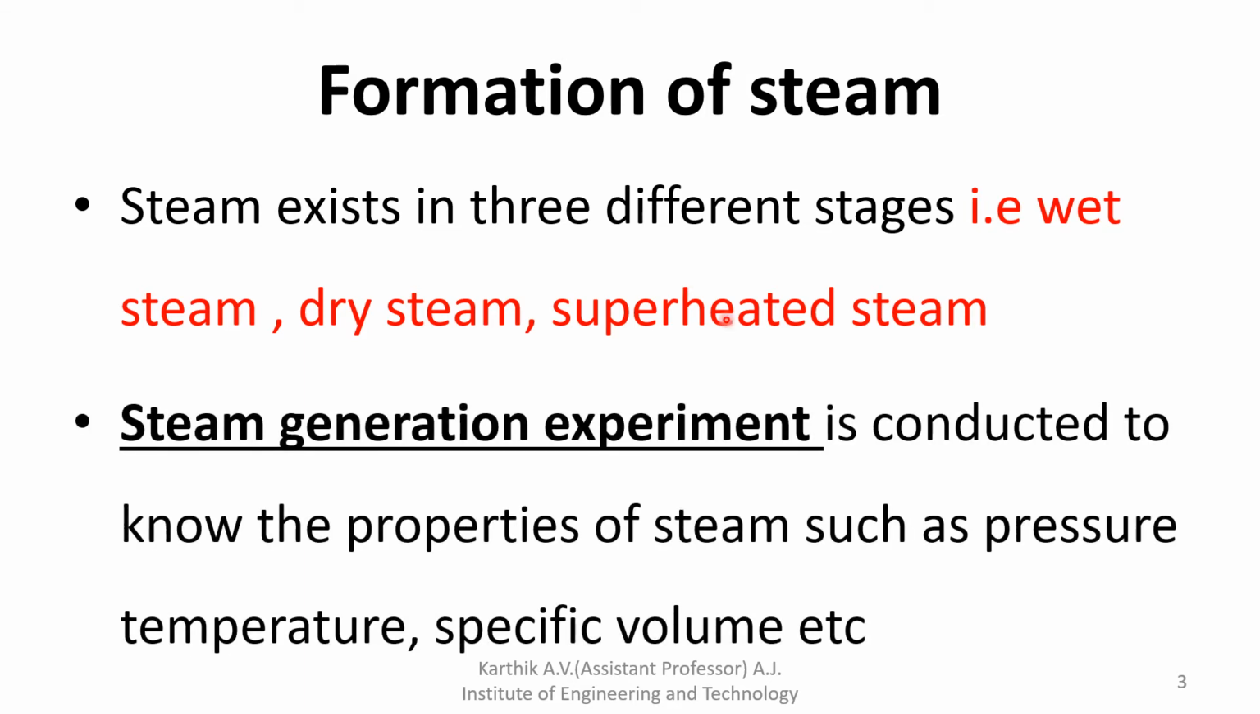Next, steam generation experiment. The steam generation experiment is conducted to know the properties of steam, such as pressure, temperature, specific volume, etc. Here we build a boiler and add heat to it. The water is slowly converted into steam. That steam is called wet steam, because it is water mixed with steam. Then, if we add more heat to the wet steam, the water particles are removed and you get dry steam.